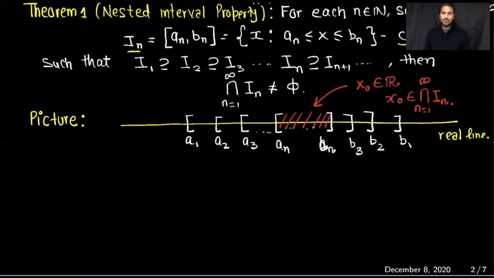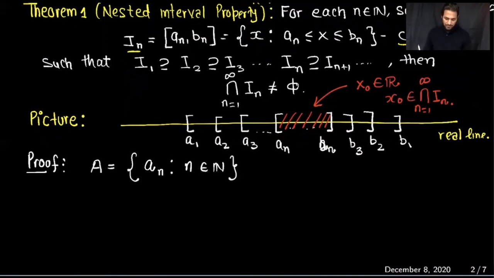To prove this theorem, what we need to do is find that x0. We need to prove that there exists some x0 which will belong to this intersection. To begin the proof, I will construct it, so this proof will be by construction. First I will construct the set A. In that set A, I'm going to take all the left endpoints of these intervals.